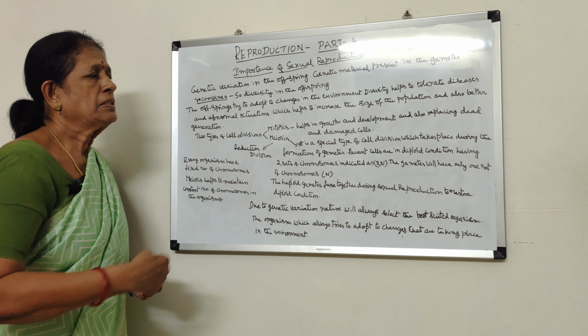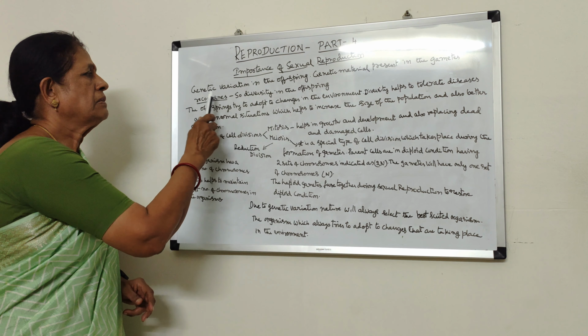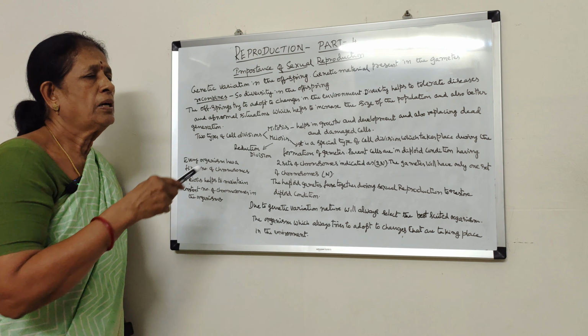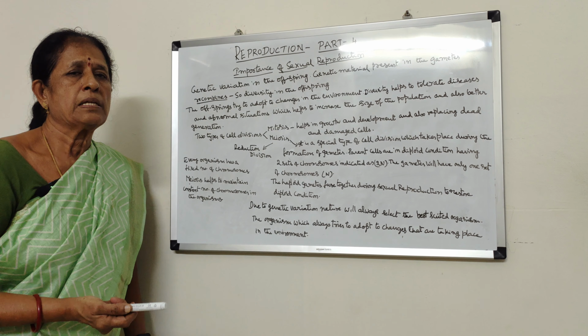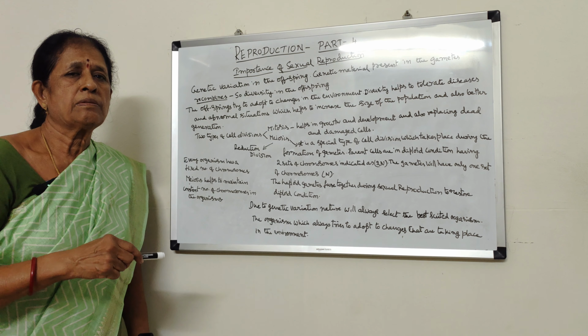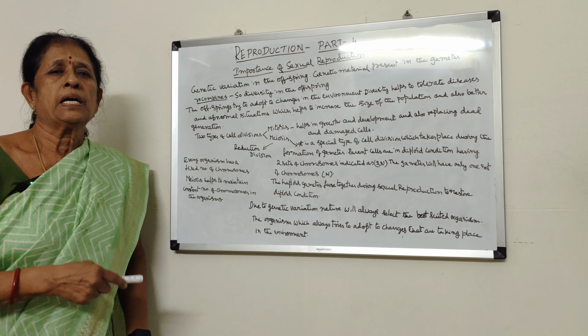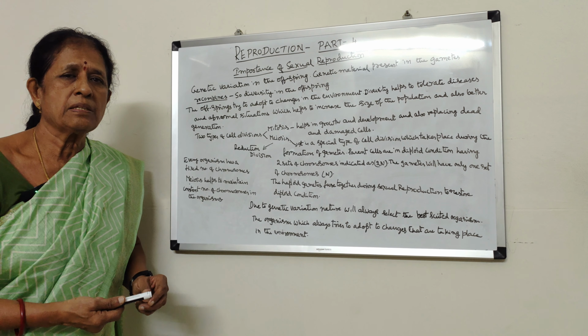So in this way we can see the process of sexual reproduction. There is a chance for recombination of chromosomes and formation of organisms with different characters. The characters which are beneficial are selected by nature, and the characters which are non-beneficial are eliminated by nature. What is nature?